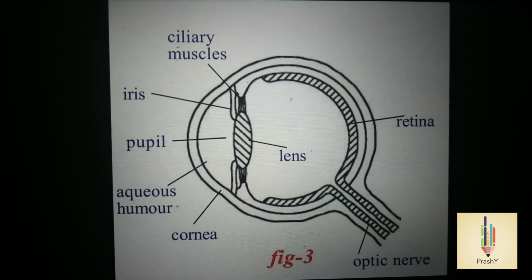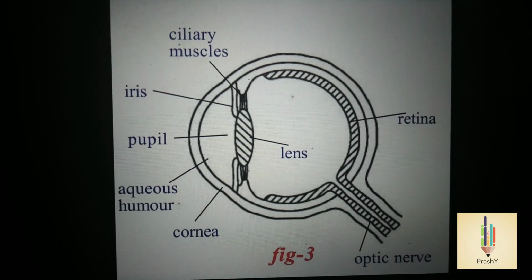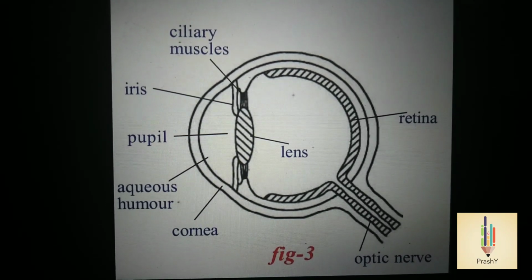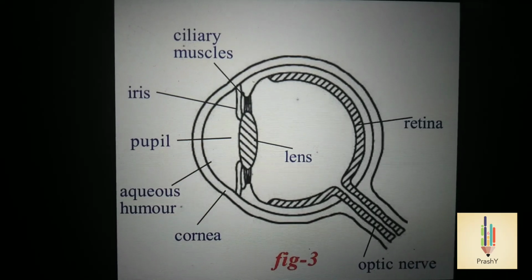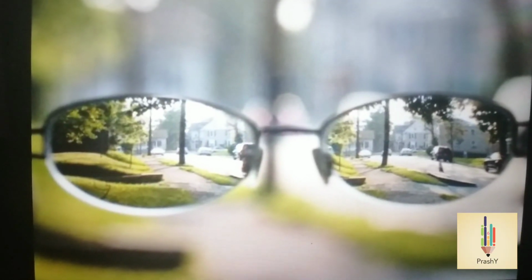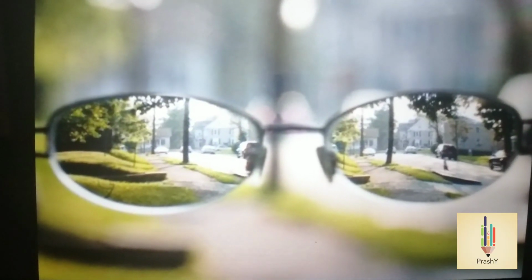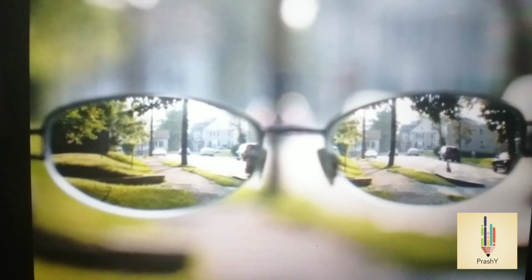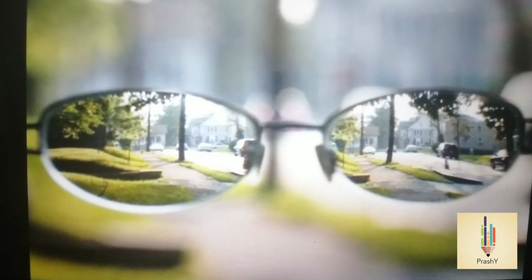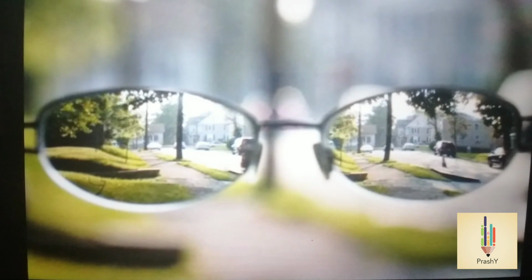The lens present in our eye is a biconvex lens. Our lens can change its focal length to some extent only. When we are observing an object at a far distance, our eye lens adjusts its focal length to 2.5 centimeters and forms an image on the retina.